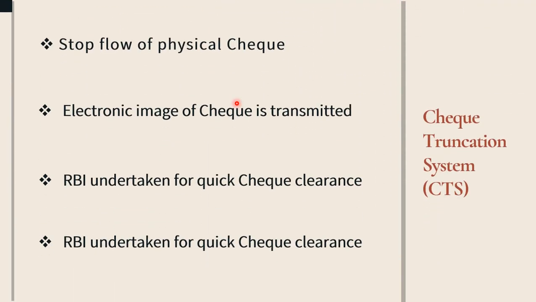The check truncation system is a check clearing system undertaken by the Reserve Bank of India for quicker check clearance. In this system, the flow of physical checks stops, and the electronic image of the check is transmitted from one bank to another bank. RBI took the initiative of the check truncation system in order to clear checks very quickly.